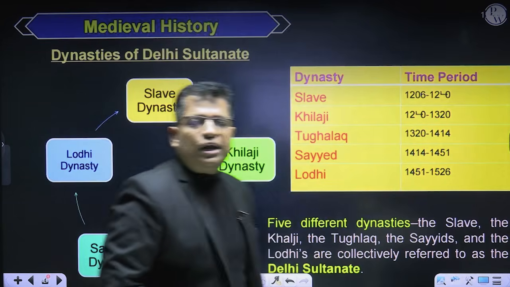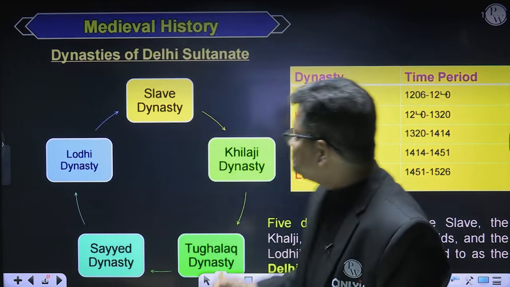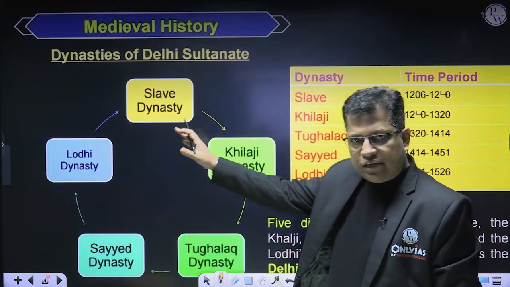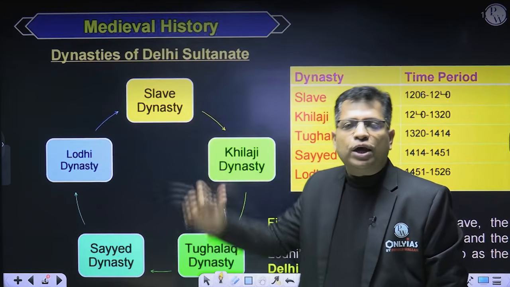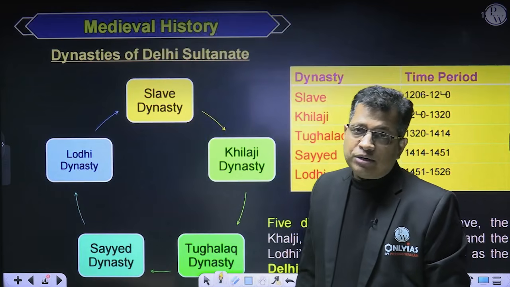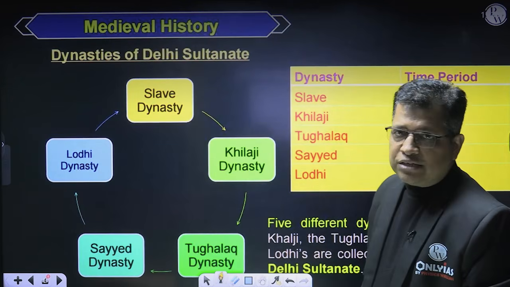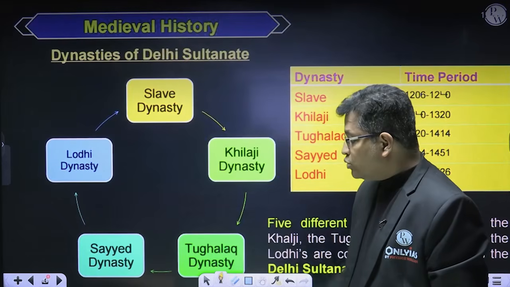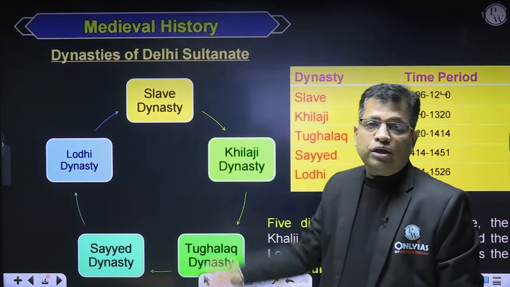If I come to the Delhi Sultanate, in Delhi Sultanate there are too many dynasties. One is your slave dynasty. Sometimes this dynasty is also known as Mamluk dynasty, also known as the Ilbari dynasty, and also the slave dynasty. Then this dynasty was followed by Khalji dynasty, then Tughlaq dynasty, Sayyid dynasty and the Lodhi dynasty.